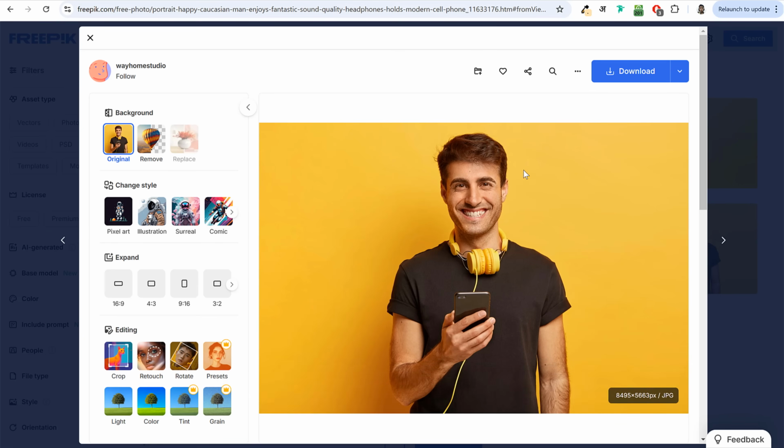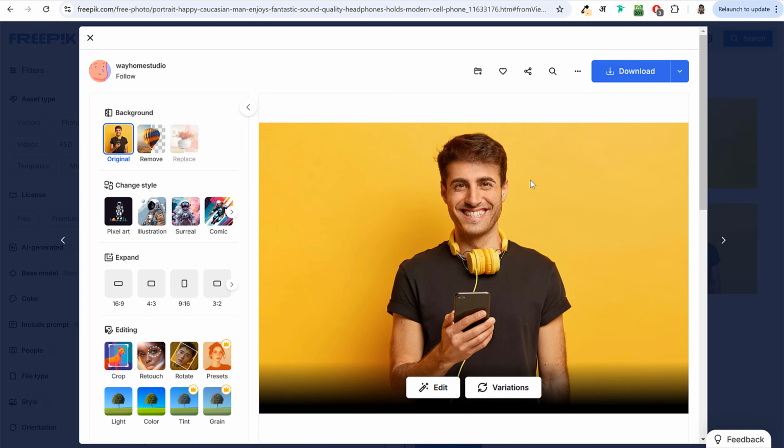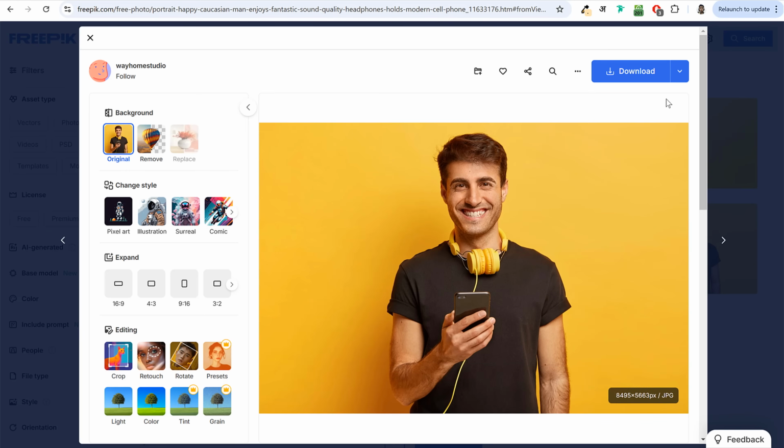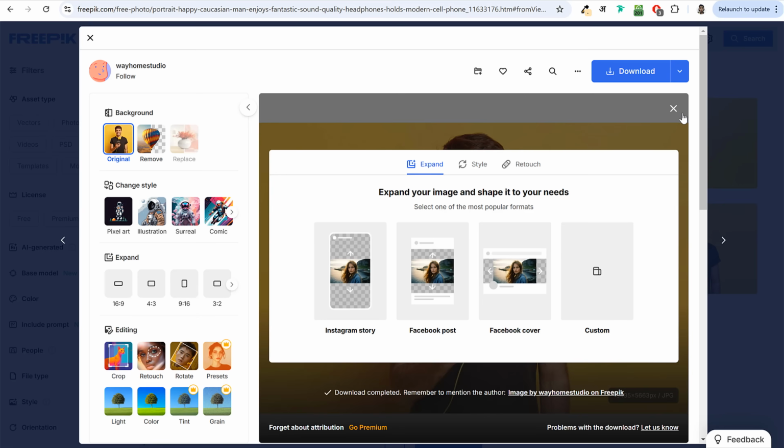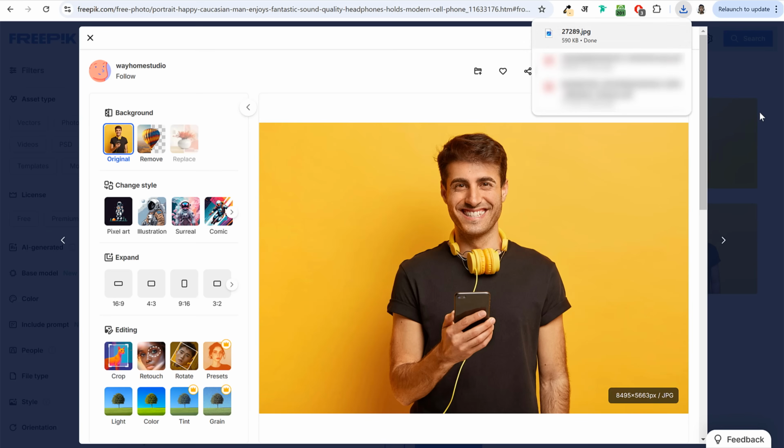Now you have to download it. You don't need to download the original size because it is very big, it will take a lot of space, and your website will load slow. So what we need to do is click on this arrow icon beside download and select a size. In this case, small size is also good. You can select small size, or you can also select medium size. Let's select medium size. Click on medium. It will download this image.